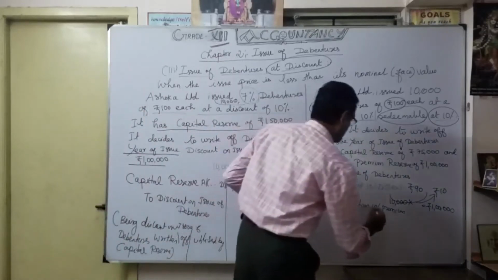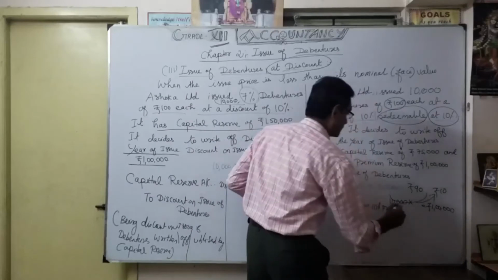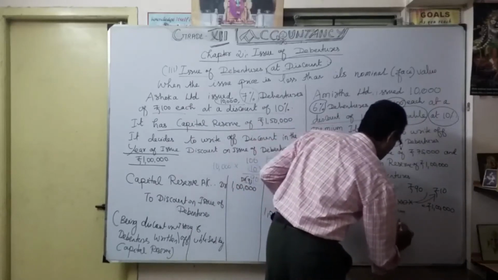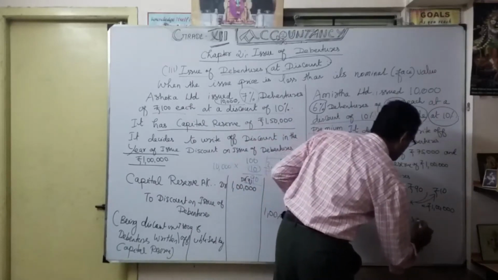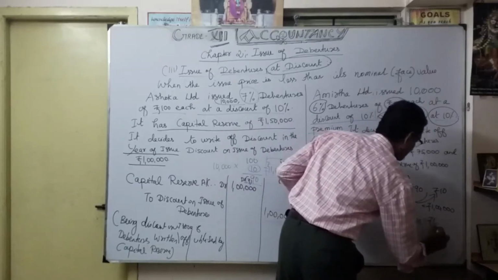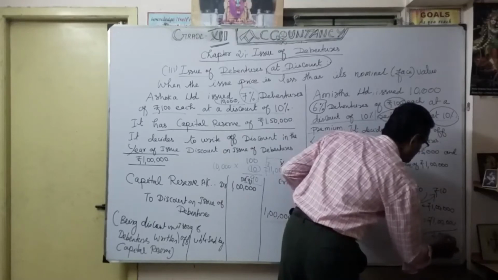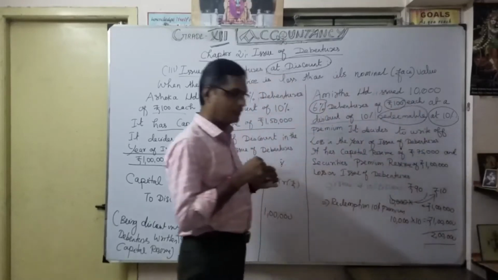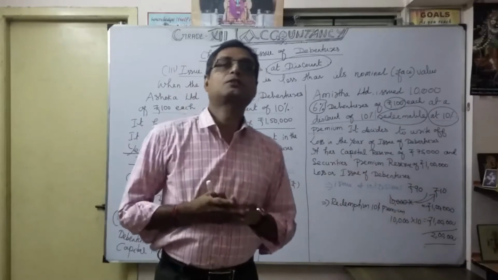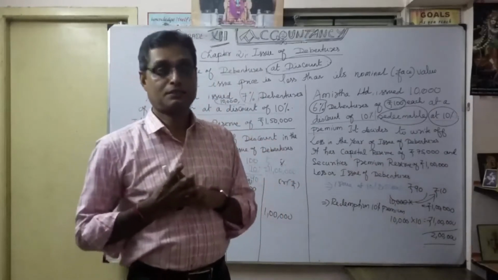Okay, redemption at 10% premium. Again how much? 10,000 into 10. So now how much is the company losing? 2 lakhs. Now understood. Now the discount on issue of debenture, how much? 2 lakhs.